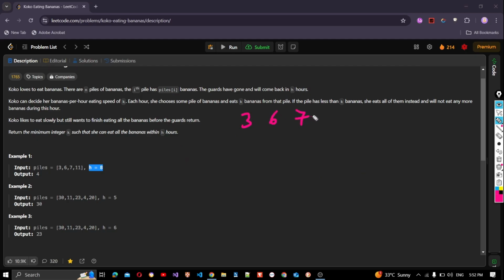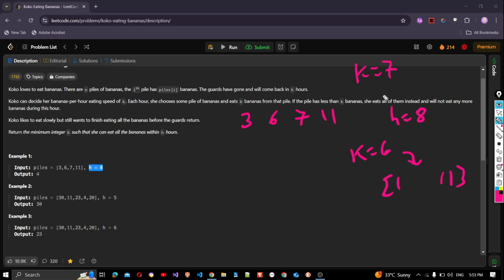Now let me clean this. 3, 6, 7, 11, and H is 8. Now when K is 6, and we have this range up to 11, we can achieve eating all the bananas within 8 hours. Now, what if we increase K? What if K is 7?